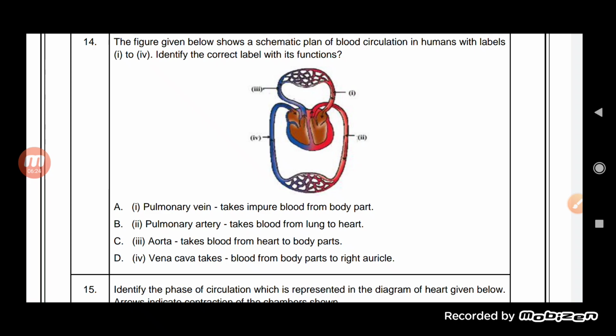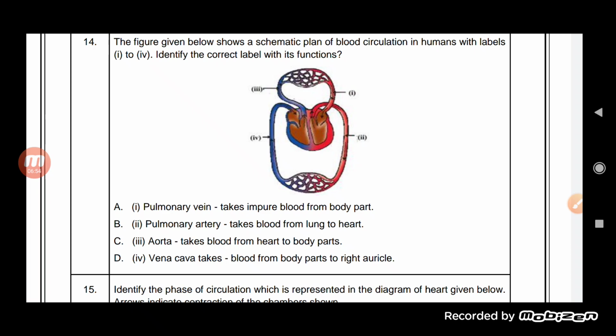The first one, it is written here, pulmonary vein takes impure blood from the body parts. So the identification is correct, that is pulmonary vein, but the function is incorrect because it takes the pure blood from the lungs to the heart. Second one is the pulmonary artery. No, that is the wrong answer. It will be aorta, which is used to carry the oxygenated blood from the heart to the different body parts.